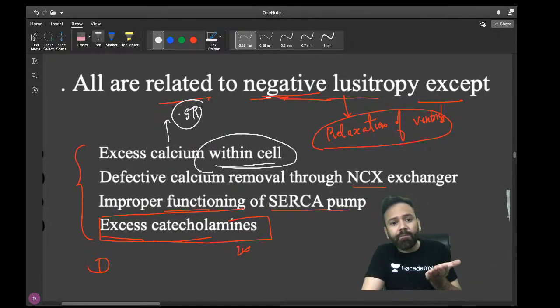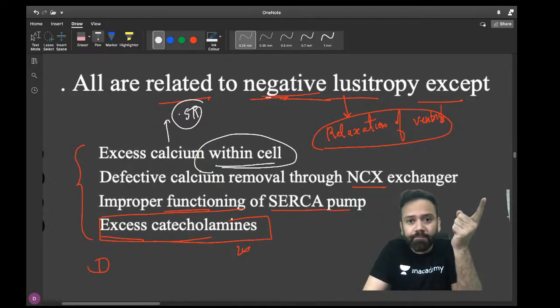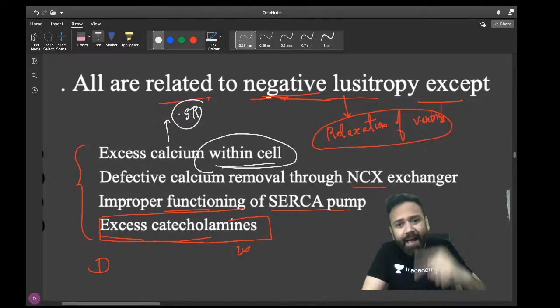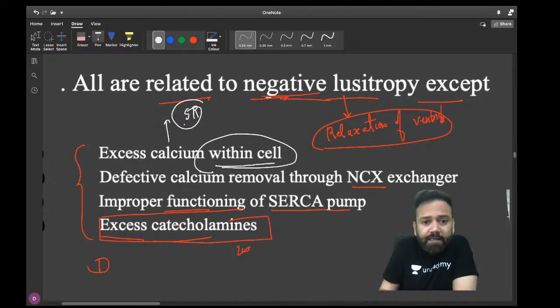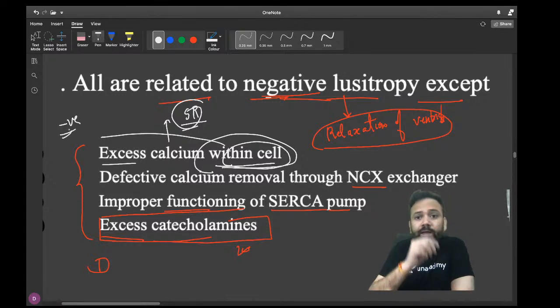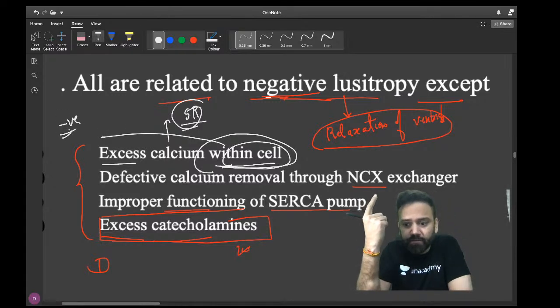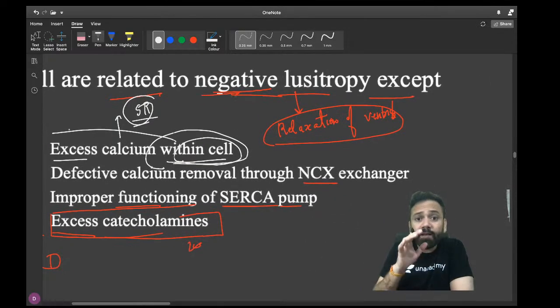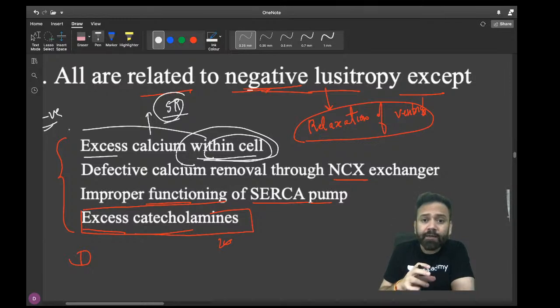Influx of calcium inside the reticulum, not inside the cell. Influx of calcium back inside the sarcoplasmic reticulum is called lusitropy or relaxation. So when excess calcium is within the cell, there is of course negative lusitropy. It is preventing the relaxation. Okay, because maximum are answering A, that is why I am explaining that. If excess calcium is within the cell, it is preventing the relaxation, not causing it.